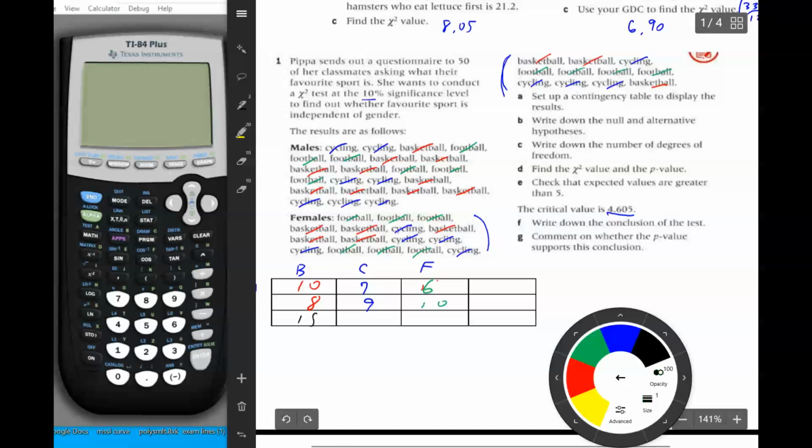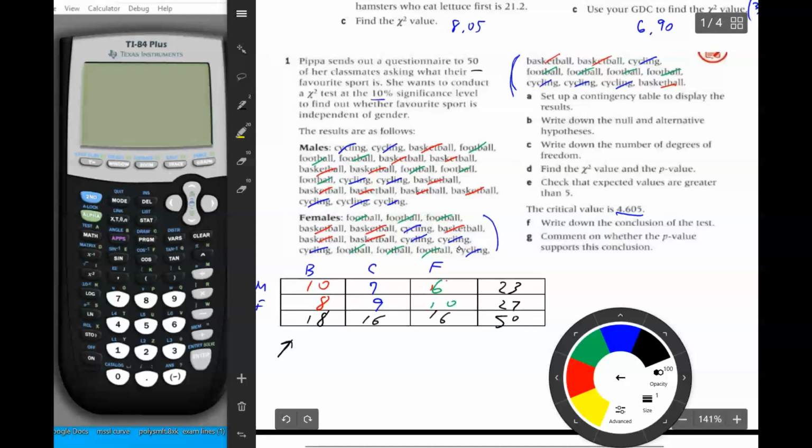And then we add some of these up. So 18 plus 16 plus 16. And across the top we get 23. Across the bottom we get 27. So that is a total of 50, which is what they said it would be. So that is perfect. Okay. Then it says to set up a contingency table to display the results, and we just did that. Okay, this is the contingency table, which has the observed frequencies, and in this case we even put the totals.